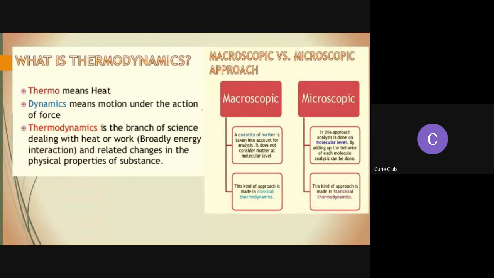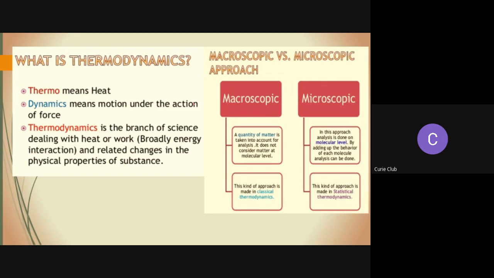Thermodynamics does not bother about the time factor, unlike chemical kinetics, where we talk about the change in the concentration of a product or a reactant with respect to time. In thermodynamics, we are talking about a system that is undergoing change, but we are not concerned about the time factor. So it does not tell anything regarding the rate of a physical change or chemical reaction. It is concerned only with the initial and final state of the system.